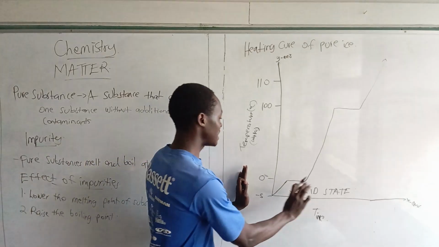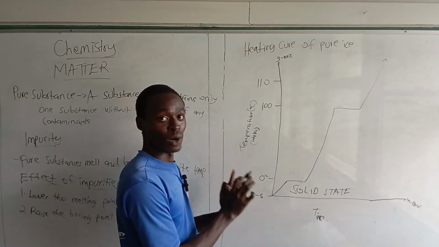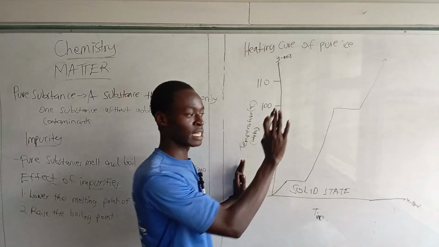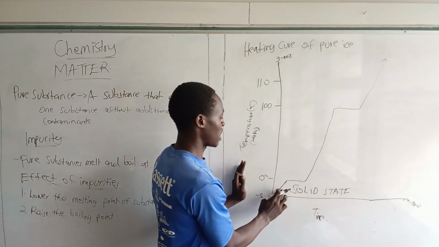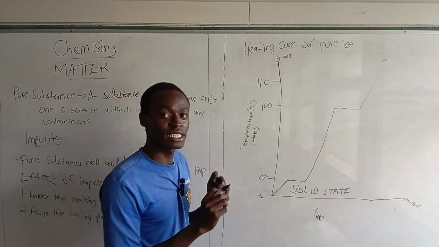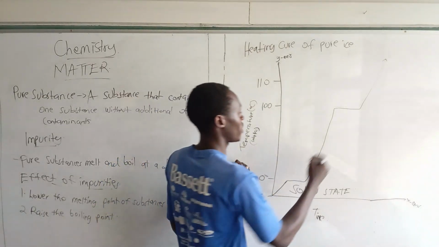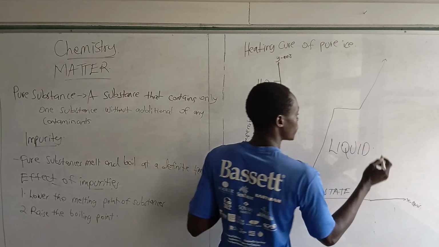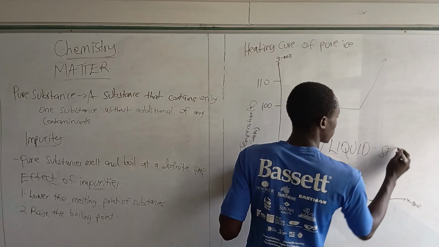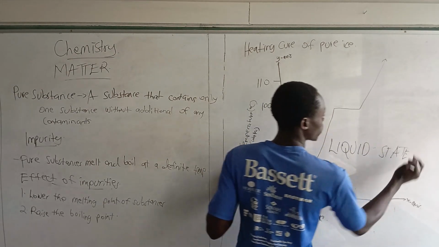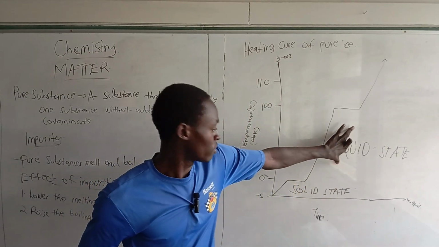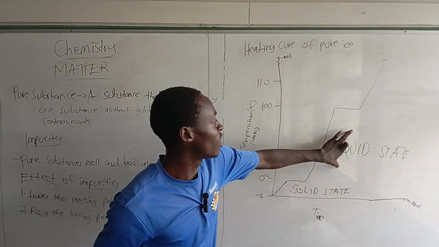Once all the ice has melted, the temperature will start rising again. The temperature was constant over here while it was changing from solid state to liquid state. So over there we have the liquid state, which is now the water. This one was ice in solid state, now we have water.